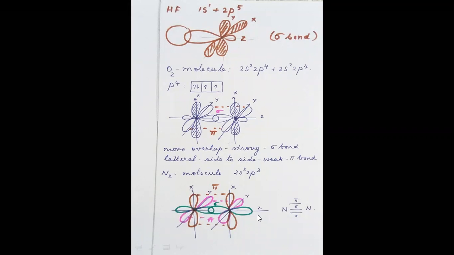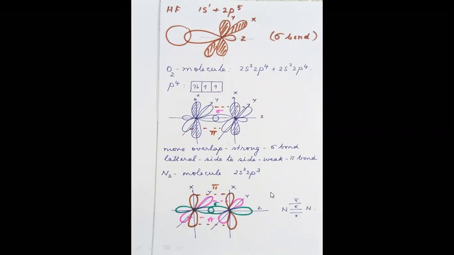You can see that the green pz orbital has a direct overlap, forming a sigma bond, whereas the brown ones have a lateral overlap, and the pink ones have a lateral overlap. So this is how, between nitrogen and nitrogen, there are three bonds: one is a sigma bond and the other two are pi bonds.